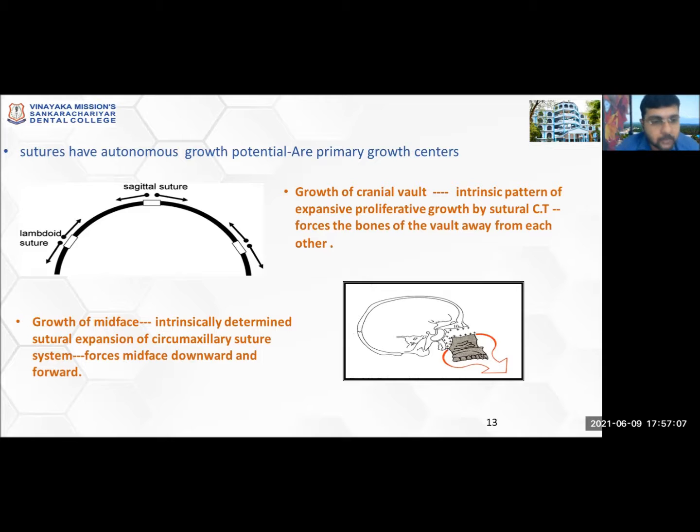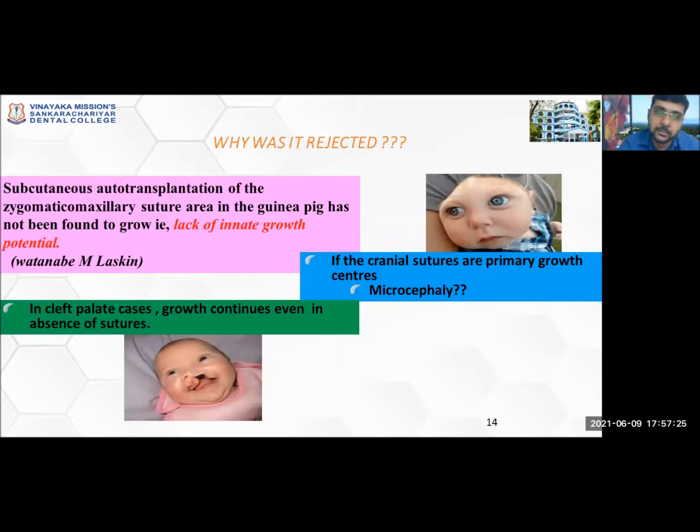Likewise, he explained the growth of the midface: the circummaxillary suture was responsible for growth of the midface, pushing it downward and forward.